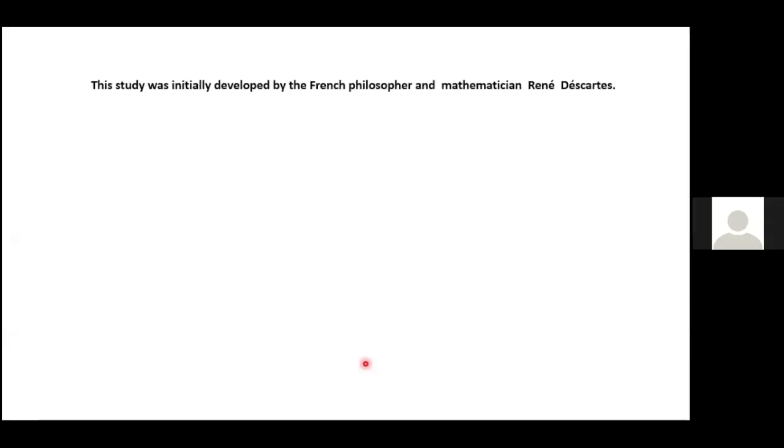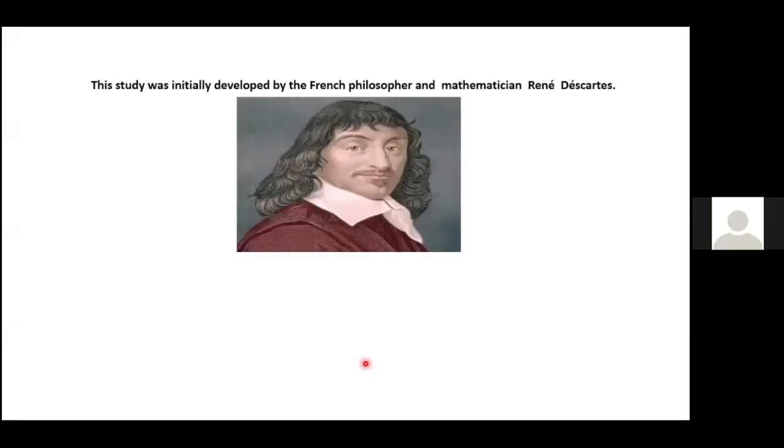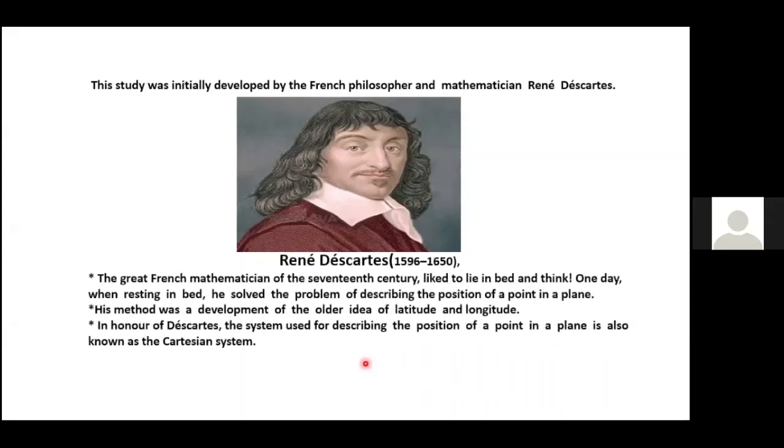This coordinate geometry was initially developed by the French philosopher and mathematician René Descartes. Want to see his picture, children? He is René Descartes, a great French mathematician of the 17th century, who liked to lie in bed and think. One day, when resting in bed, he solved the problem of describing the position of a point in a plane. His method was a development of the older idea of latitude and longitude.